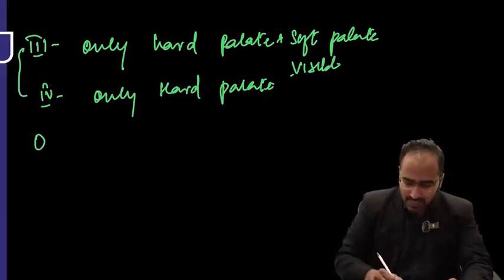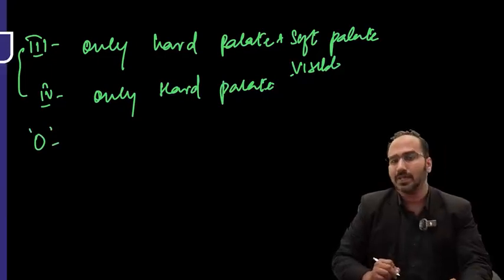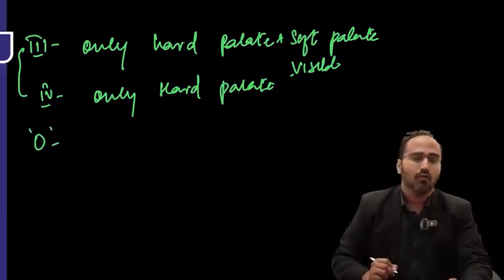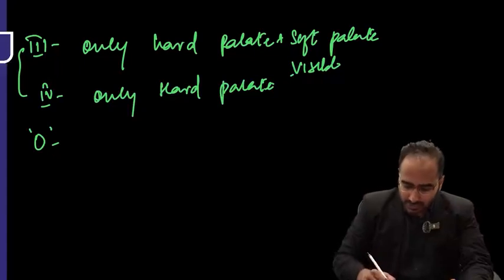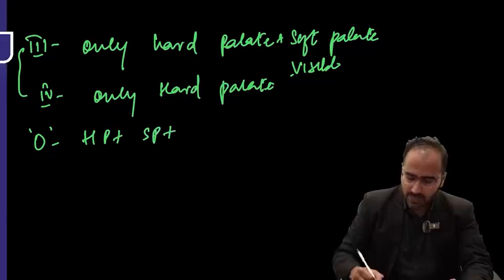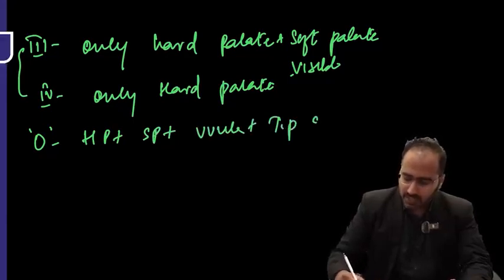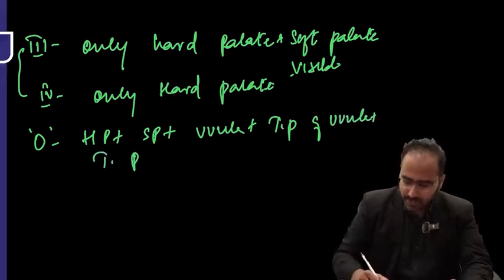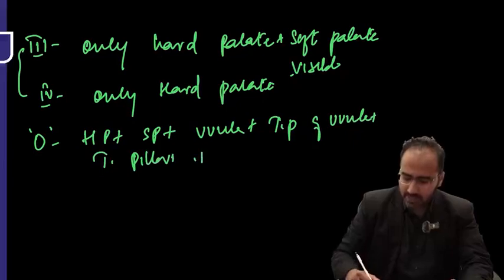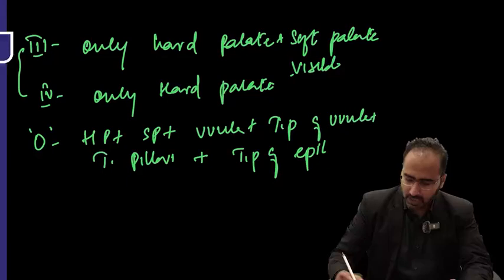There is one more class, class 0. Class 0 means when this patient comes to the clinic and opens his mouth, you are able to see the hard palate, the soft palate, the uvula, the tip of uvula, the tonsillar pillars, plus you are able to see the tip of epiglottis.